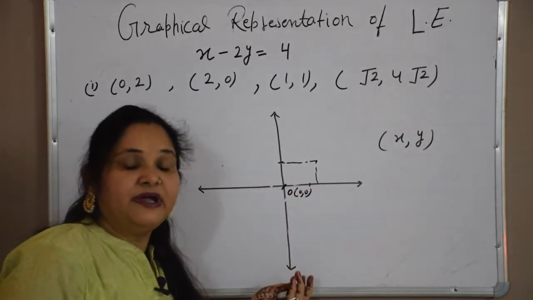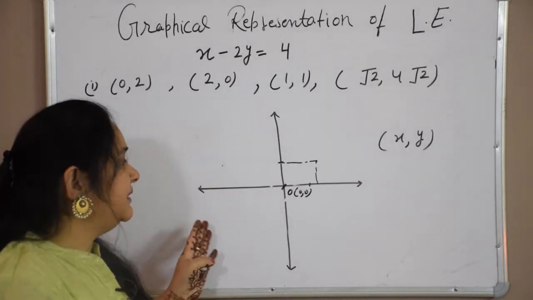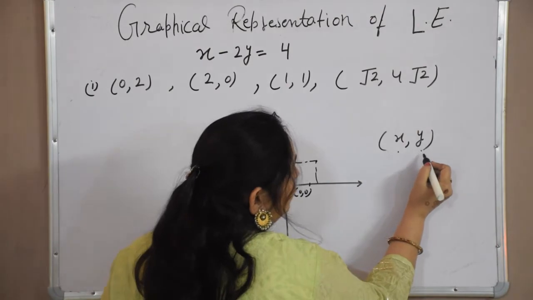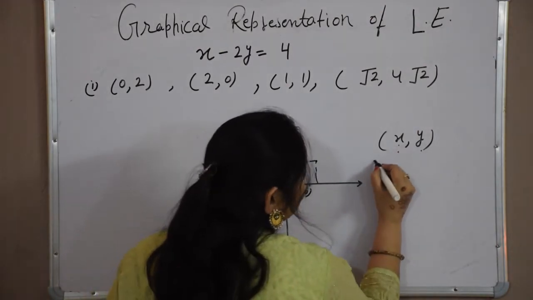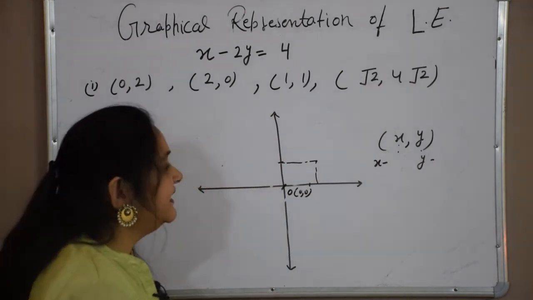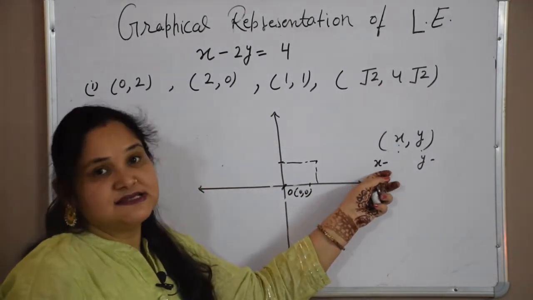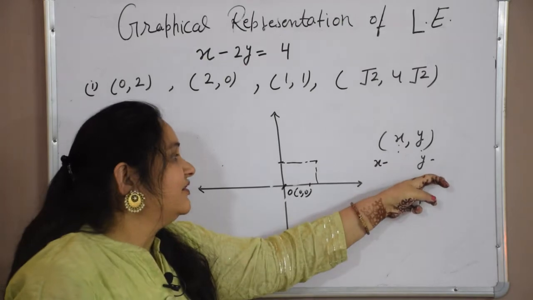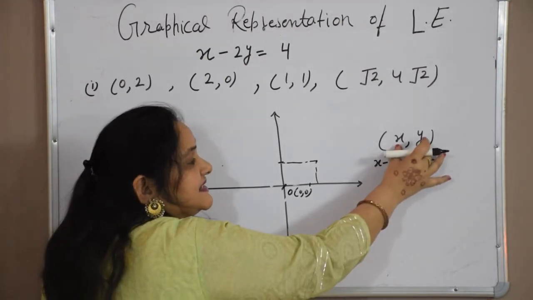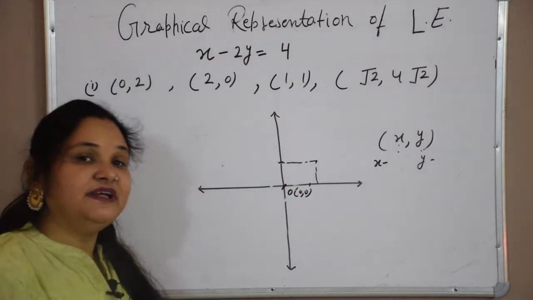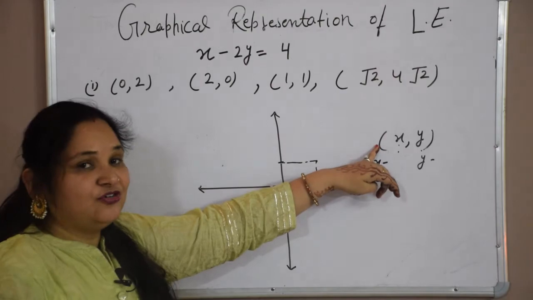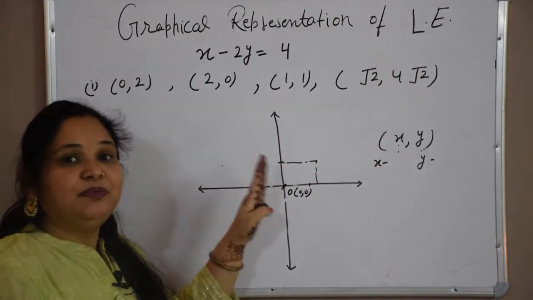If we want to locate a point in a coordinate plane, we use the coordinates. x, y are called the coordinates, where x is called x coordinate and y is called y coordinate, and by another name x is called the abscissa and y is the ordinate, and their combination is x, y. These are called coordinates. These represent the position or location of a point in the given plane, and the plane is our coordinate plane.